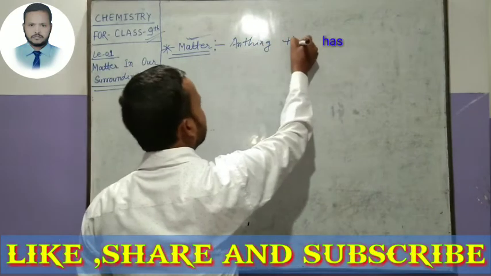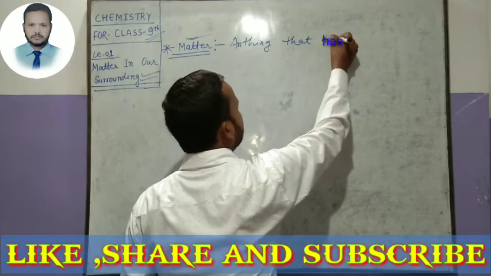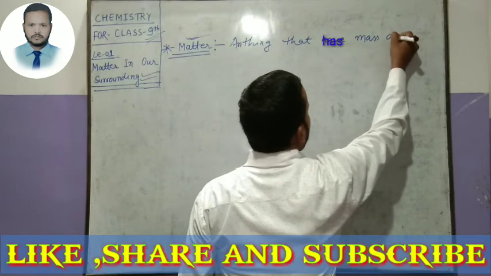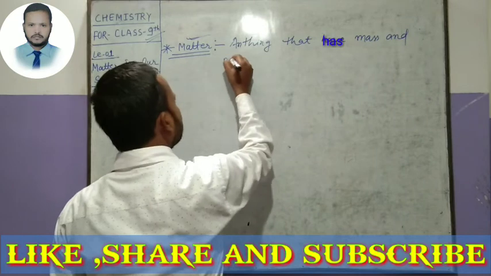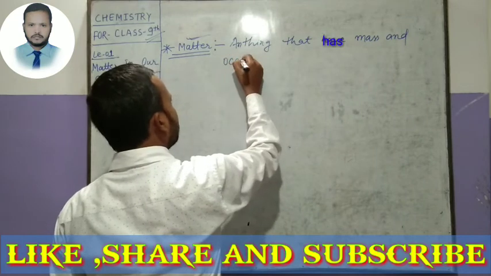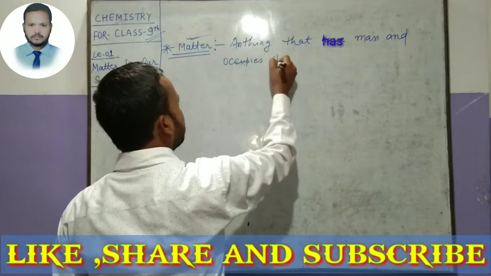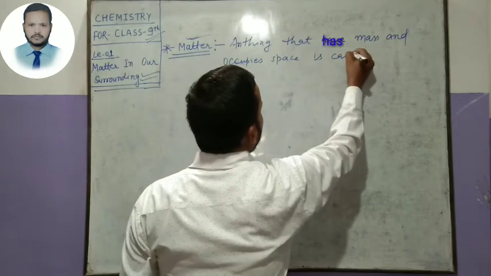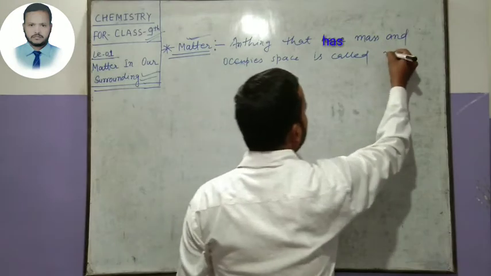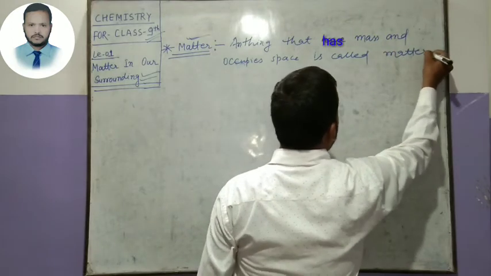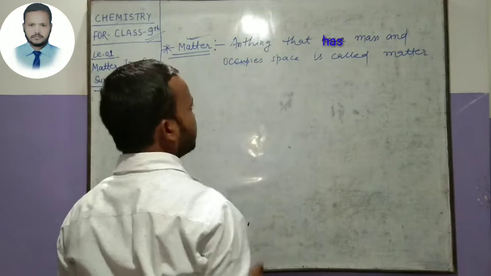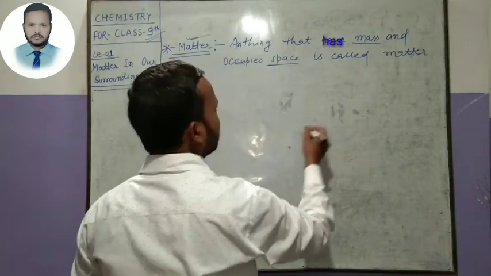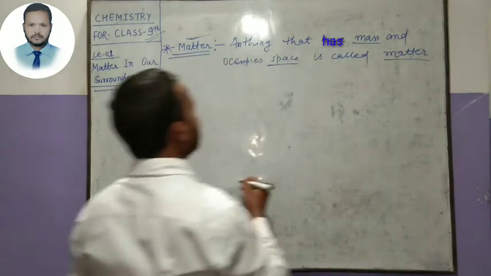Anything that has mass and occupies space is called matter. Anything that has mass and occupies the space is called matter.